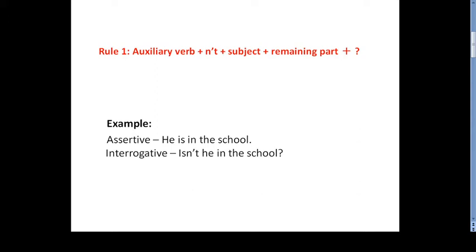Then subject, then the remaining part, and at the last the question sign. So he's in the school, isn't he in the school? So first we simply take the helping verb at the very beginning along with the not contraction, then subject, then the remaining part, then question sign. That's all. Let's start rule 2.